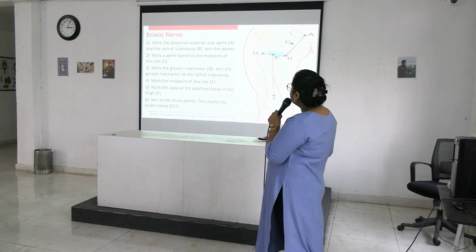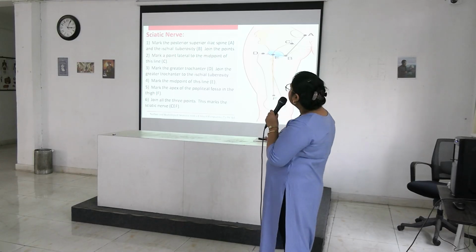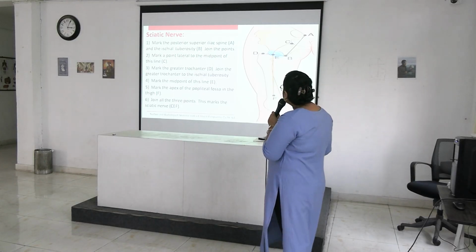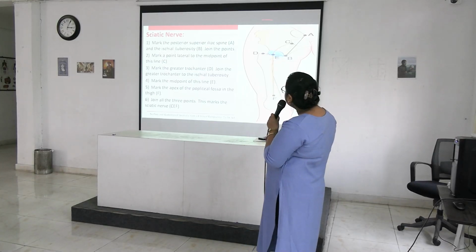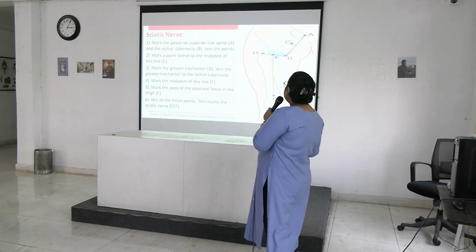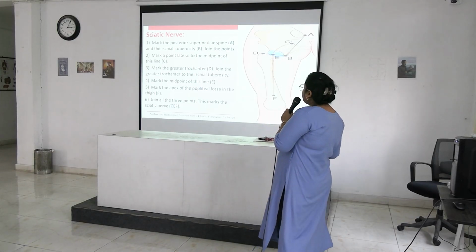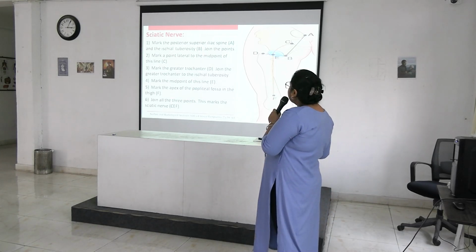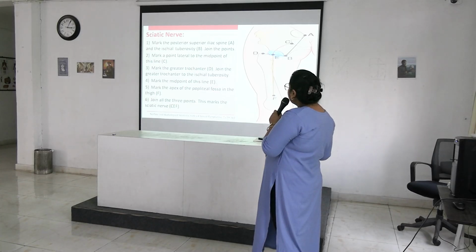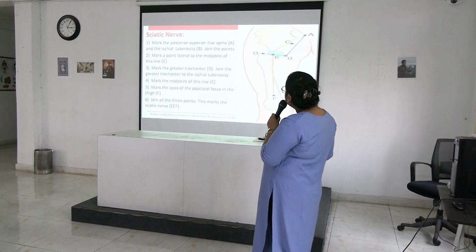Next is the sciatic nerve. Sciatic nerve is also important for line drawing. Mark the posterior superior iliac spine, from those dimples you will see in the lower back, and the ischial tuberosity, which is a prominent bony part you can feel. Mark a point lateral to the midpoint of this line here, and mark the greater trochanter. Join the greater trochanter to the ischial tuberosity and mark the midpoint of this, point E.